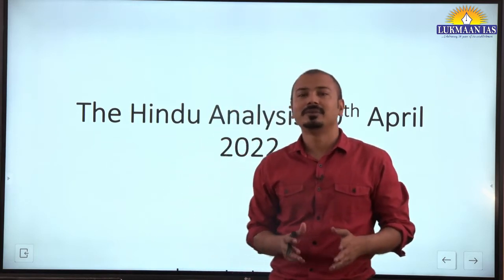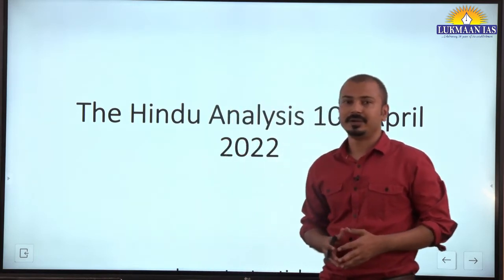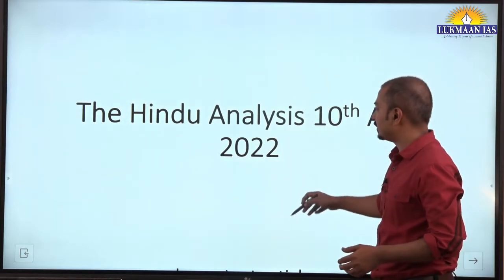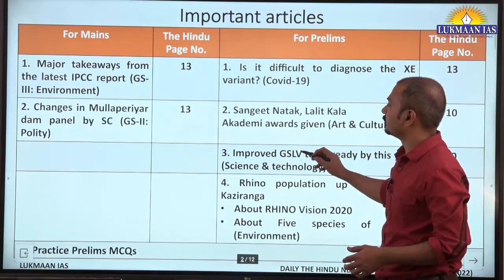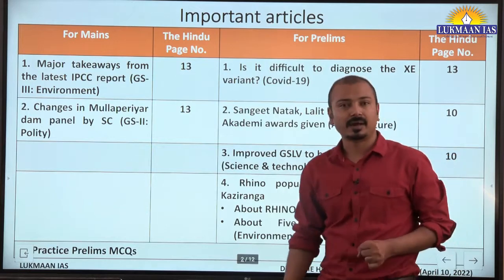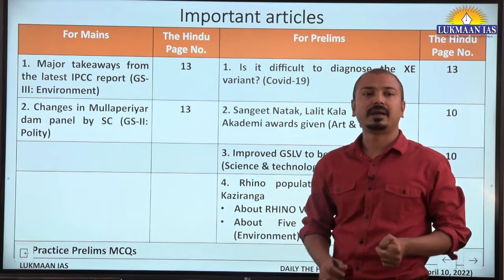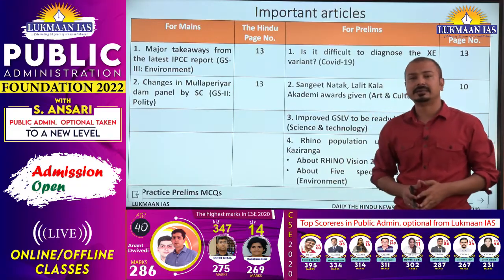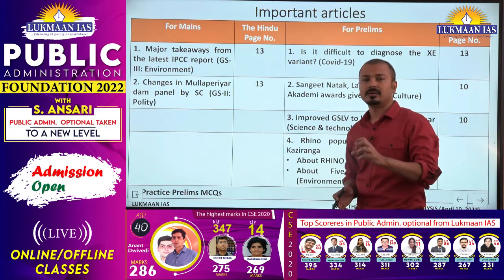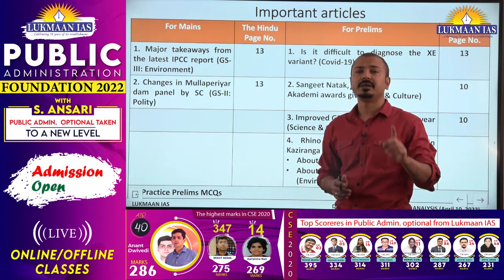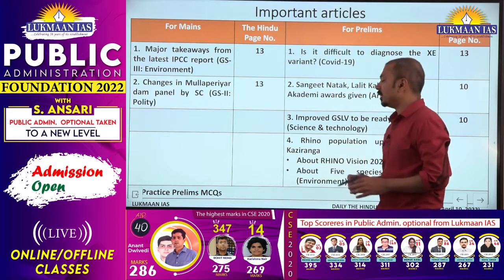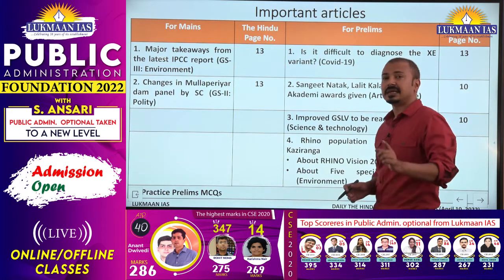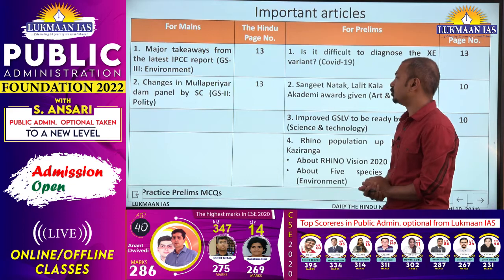Today we are going to have the Hindu analysis of 10th April 2022. Let's see which are the important articles from today's The Hindu newspaper. Okay, so these are the relevant articles from today's The Hindu newspaper, and as it is Sunday, you can see the important developments, the articles on page number 13 FAQ page, and also many times good articles appear on the science and technology page on Sunday's newspaper.